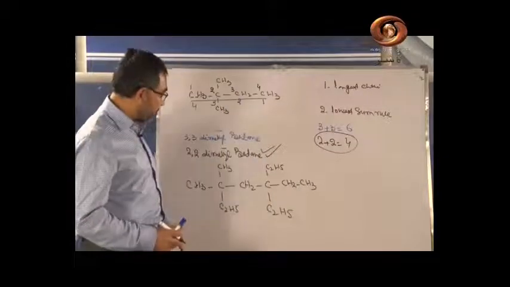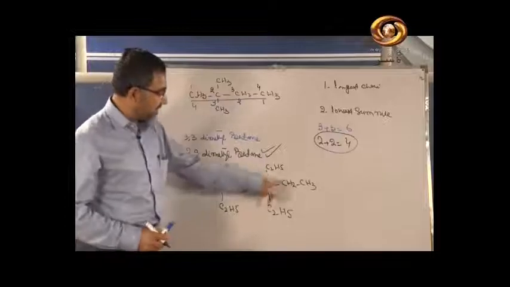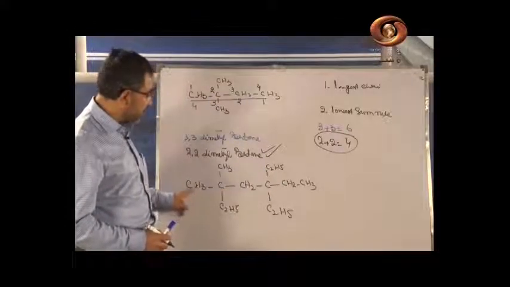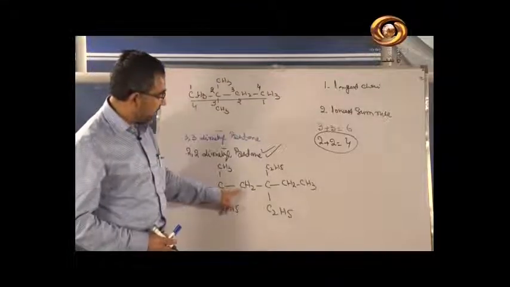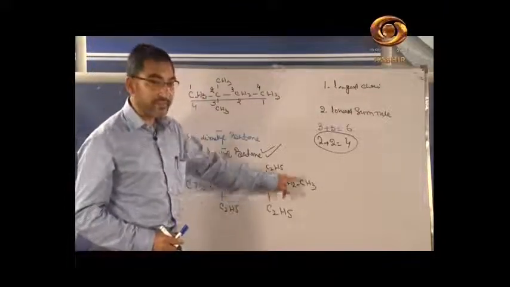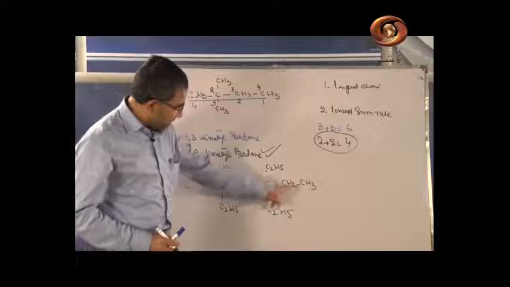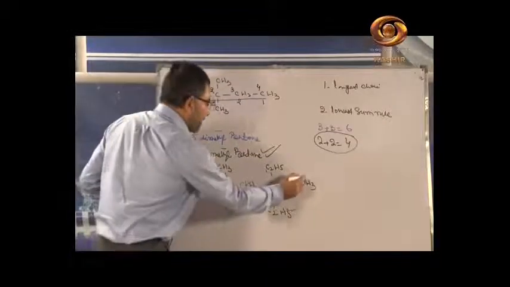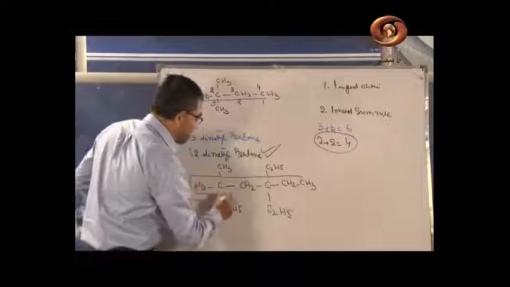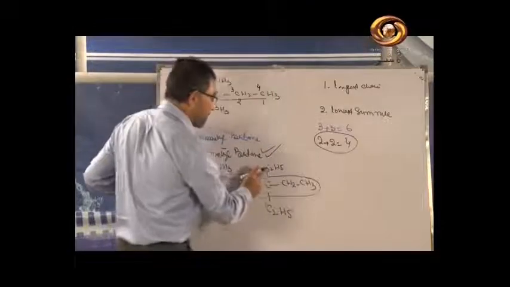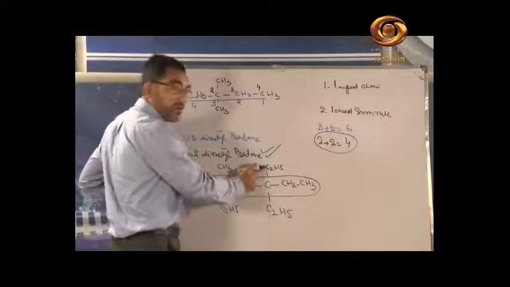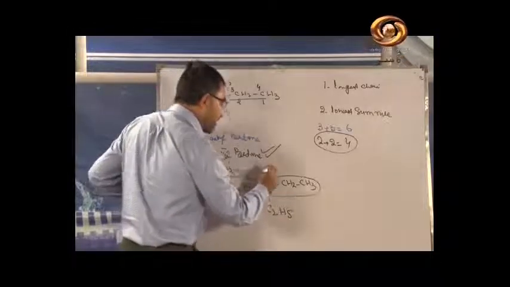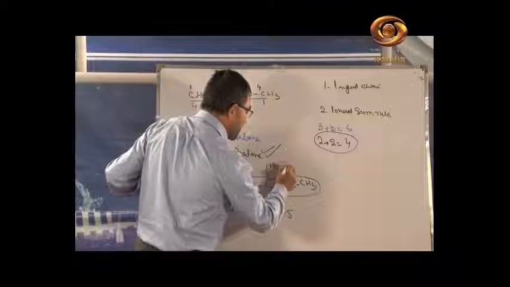The longest chain: if you go through this straight chain, how many carbon atoms come in the straight chain? This is 1, 2, 3, 4, 5 and 6. Here 6 carbons come in this chain. So you have 6 carbons in this chain. But if you start from this, here we have 2 carbons already. If we break this, it is like this, CH2, CH3.